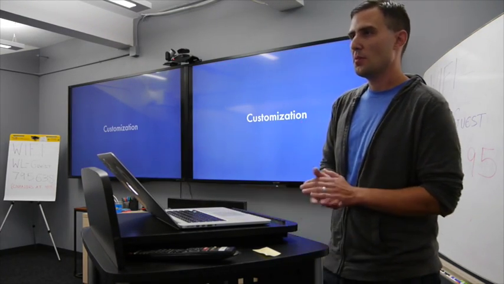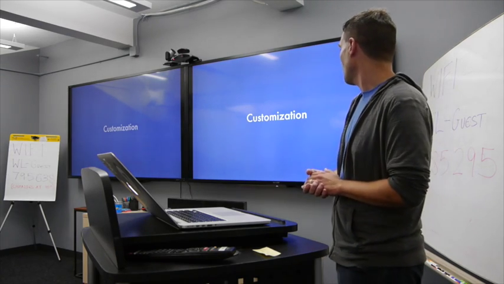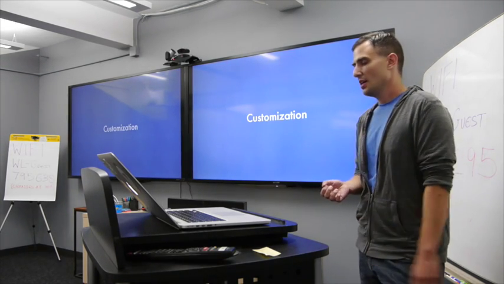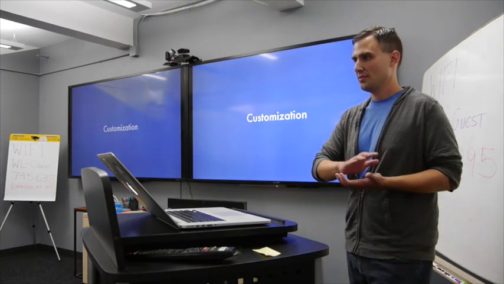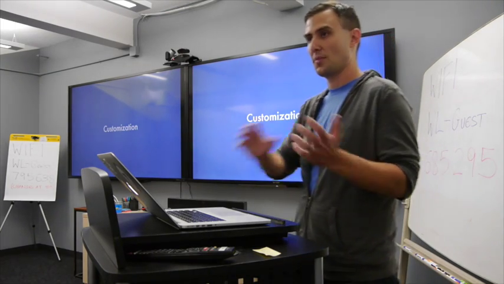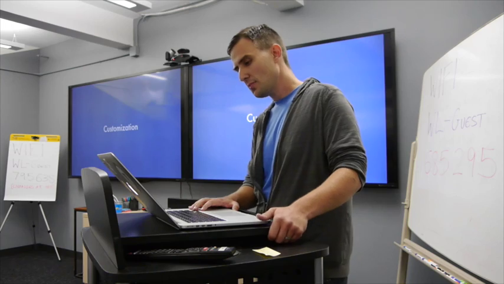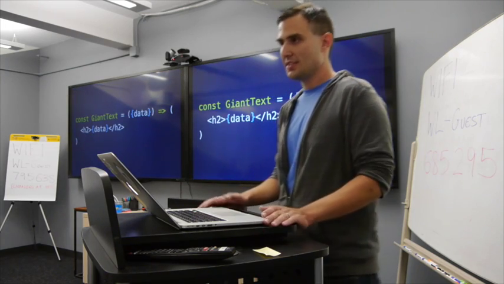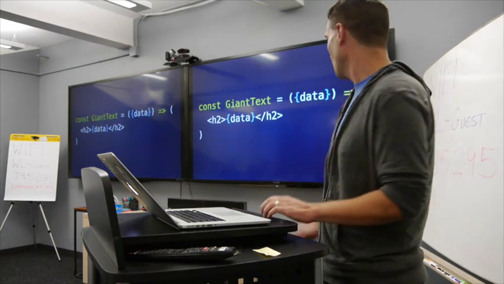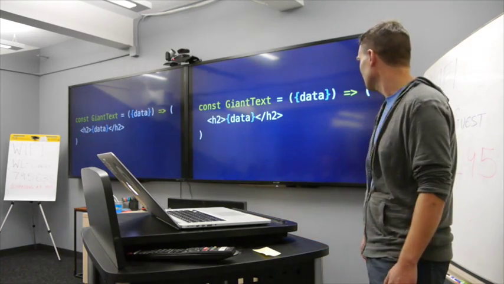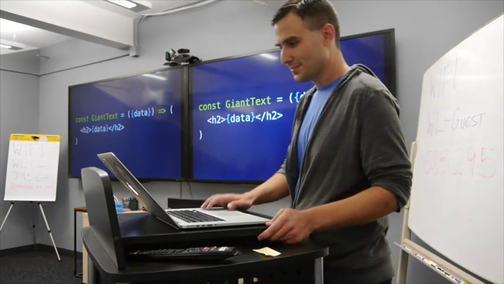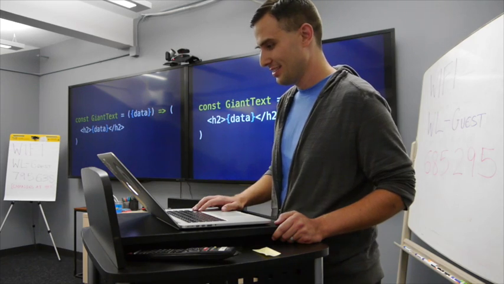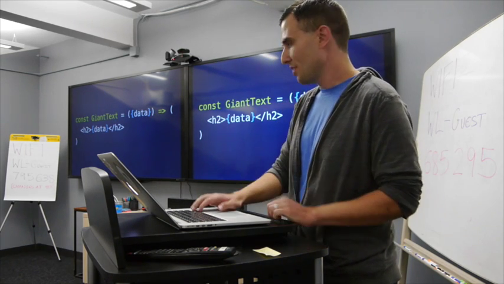So one of the bigger things that we're trying to do with Griddle is enable customization, where you can replace any part of the component with something that you needed. So I'm sure this is a feature that everyone's needed at one point or another, make something like giant text. So just making a component to handle that.